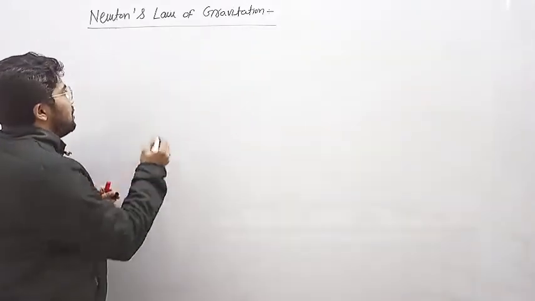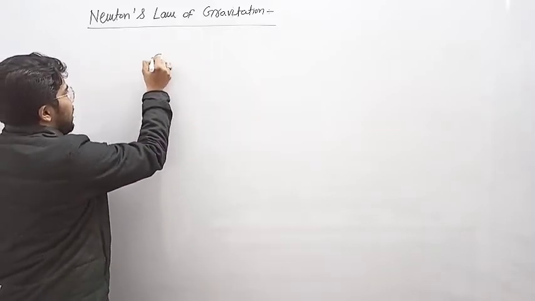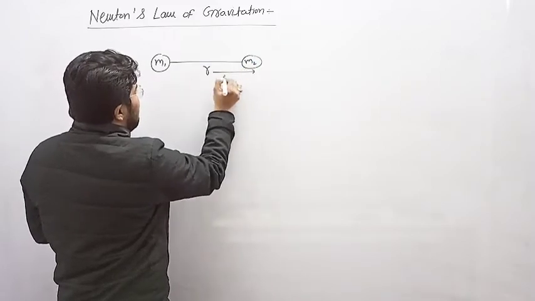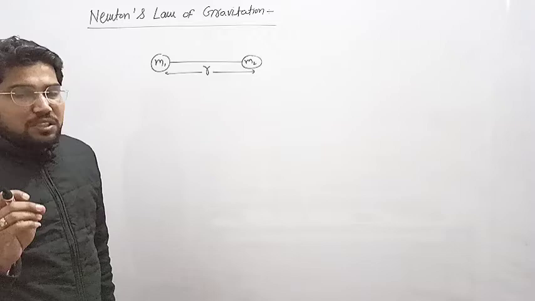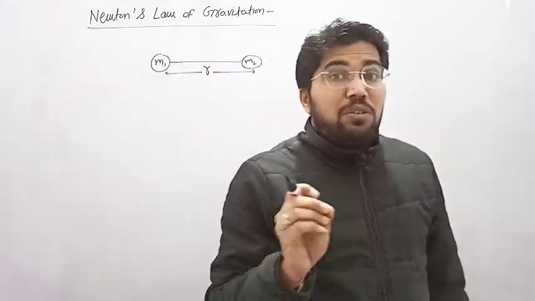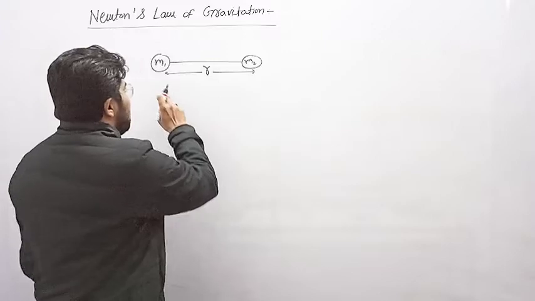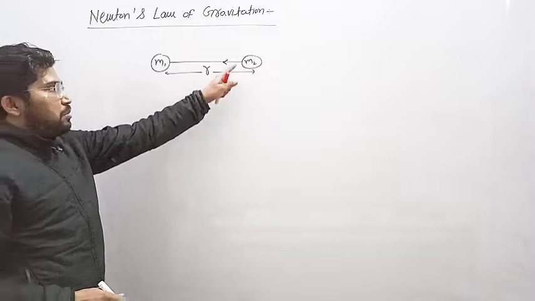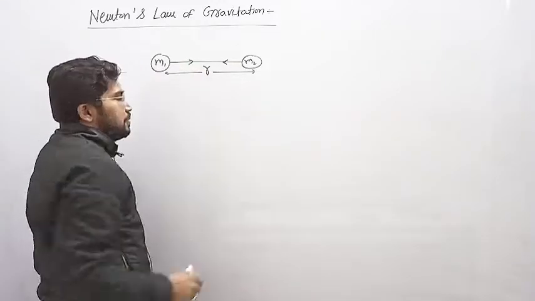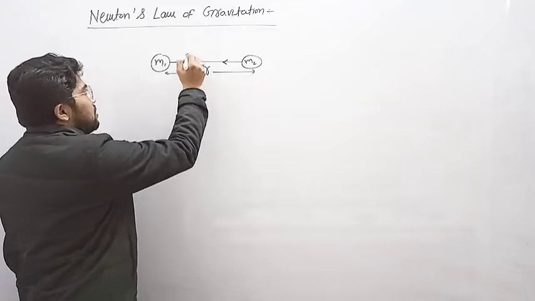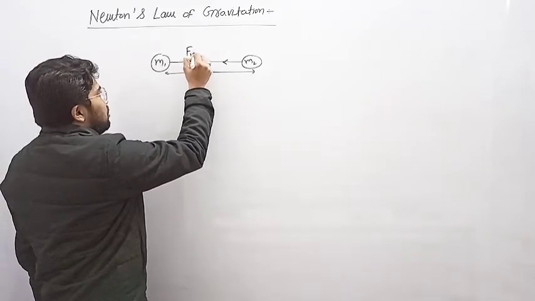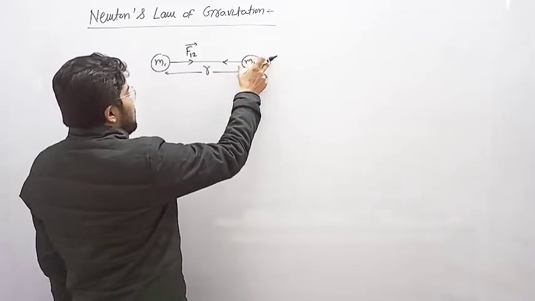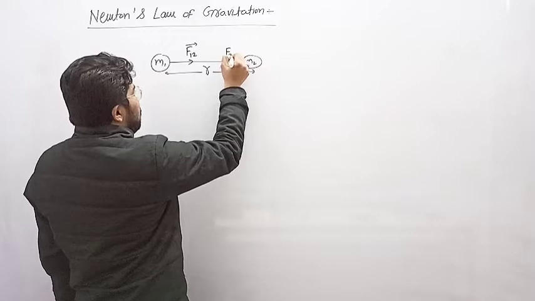Just suppose this is the m1 mass and that is the m2 mass, and the distance between these two masses is small r. Every mass in the universe attracts another mass. Just suppose m1 attracts m2 in this direction, and m2 attracts m1 in this direction. Then the force applied on mass m1 due to mass m2 is called F12, and the force applied on mass m2 due to mass m1 is called F21.